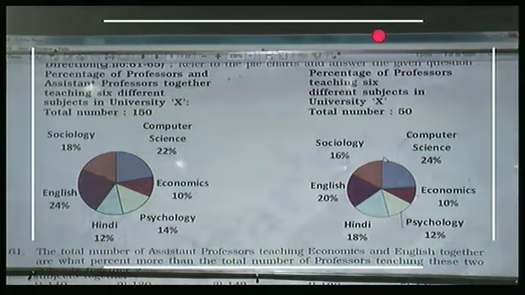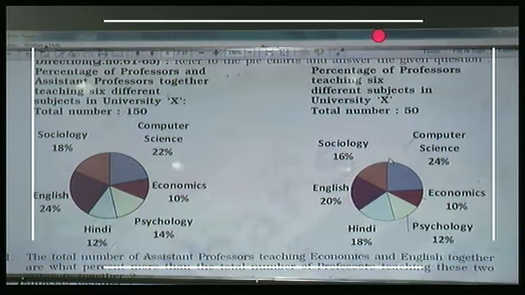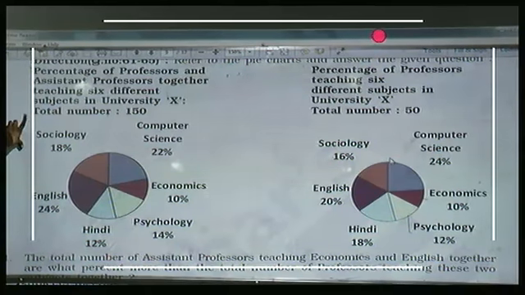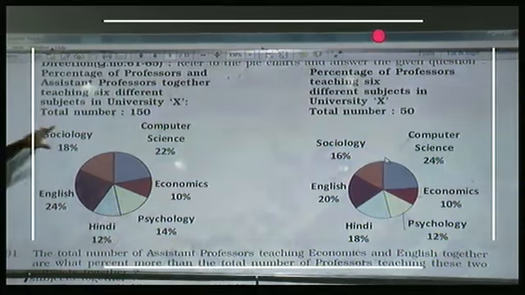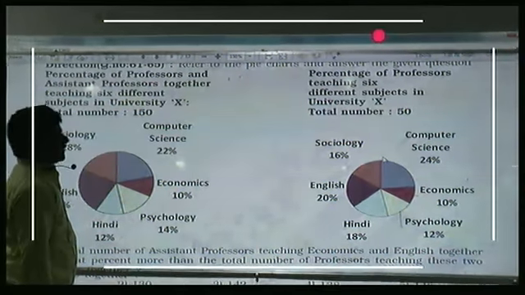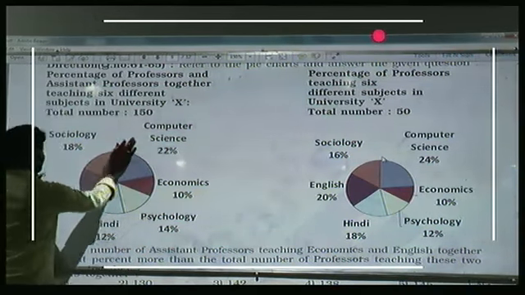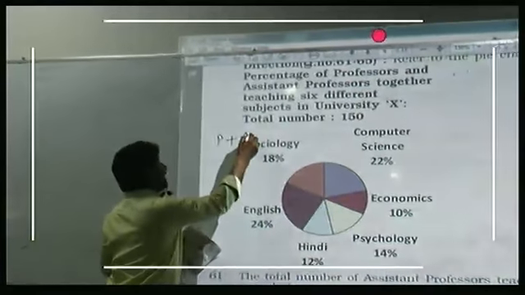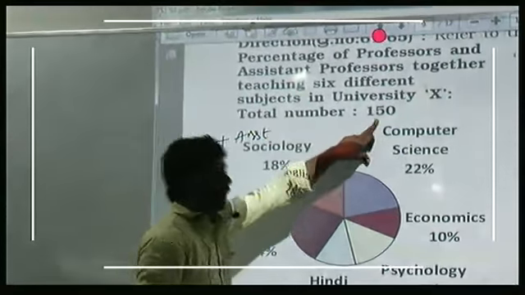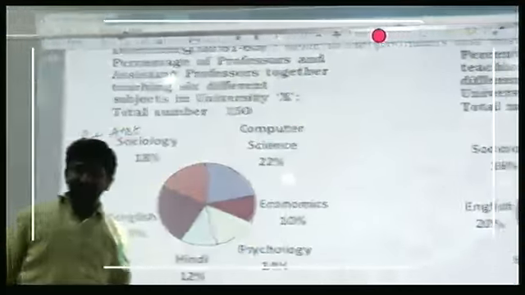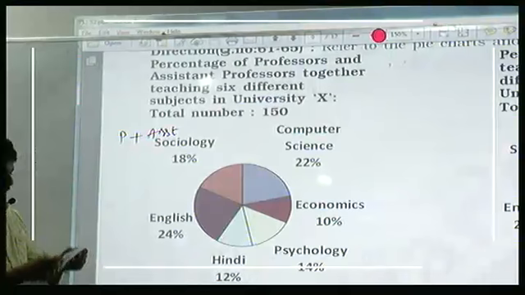The total number of assistant professors. Percentage of professors and assistant professors together in 6 different subjects in university X. The total number is 150. And that is the percentage of professors teaching in 6 different subjects. This is information about professors and assistant professors, who total 150, and this is information about only professors. Professors are 50 out of 150. Assistants are 100.